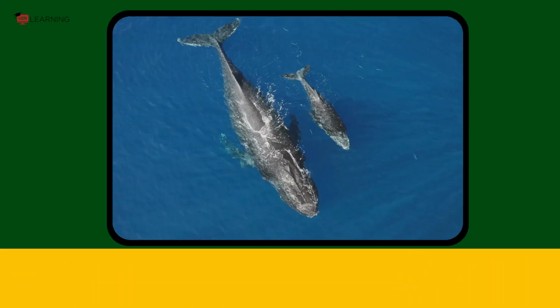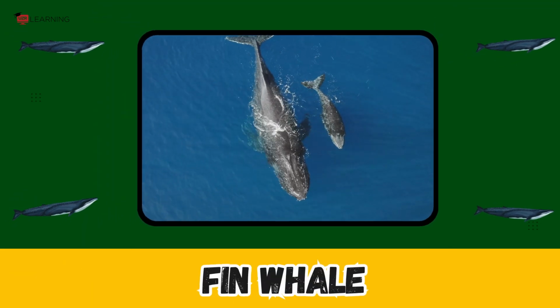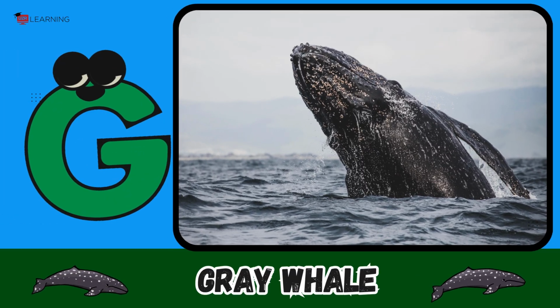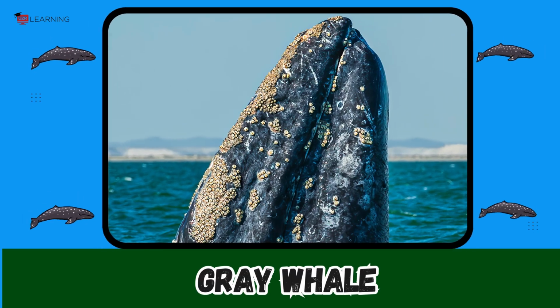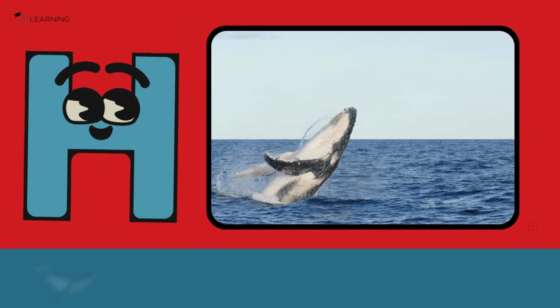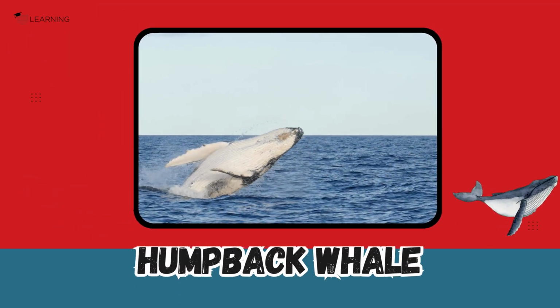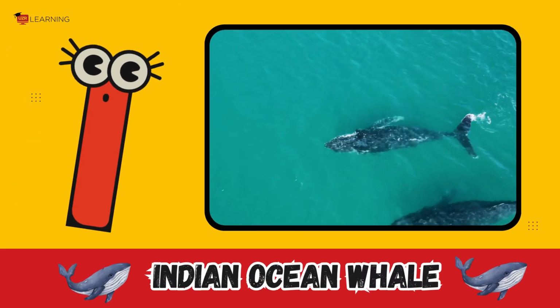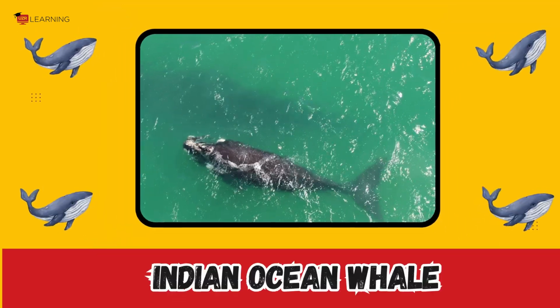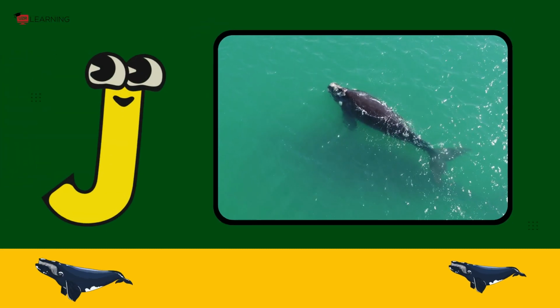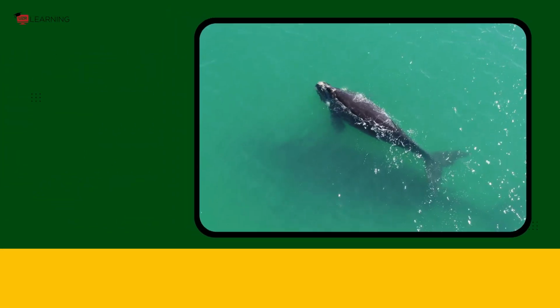Eden's whale. F is for fin whale. Fin whale. G is for gray whale. Gray whale. H is for humpback whale. Humpback whale. I is for Indian Ocean whale. Indian Ocean. J is for Japanese pygmy right whale.